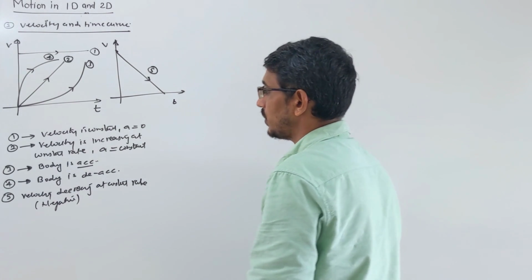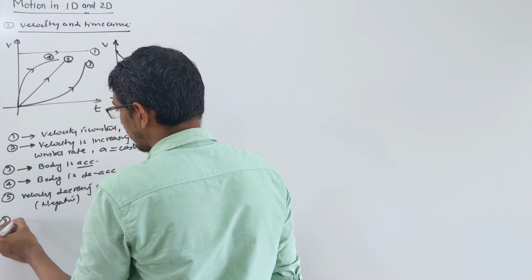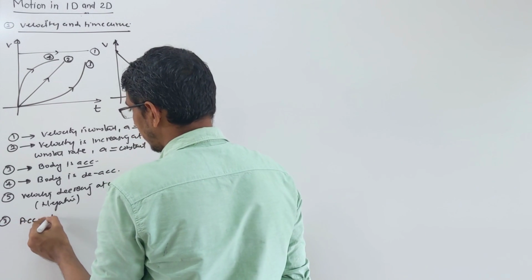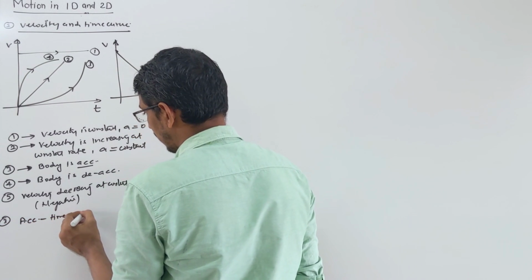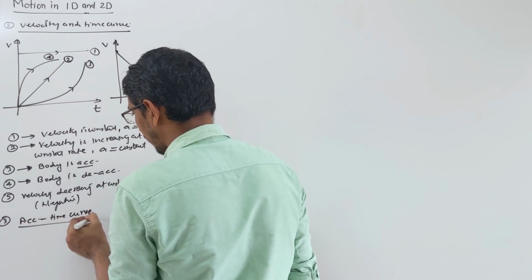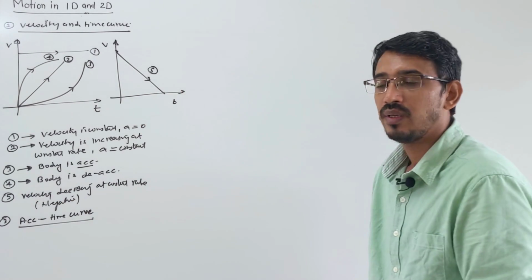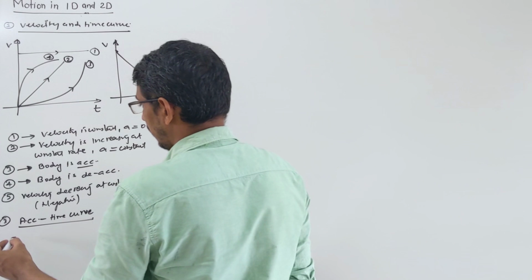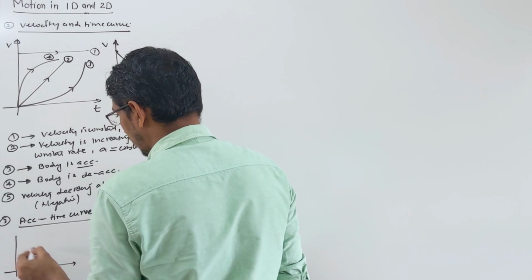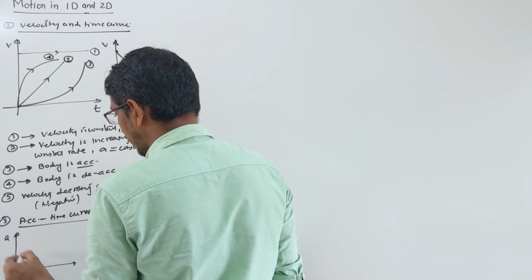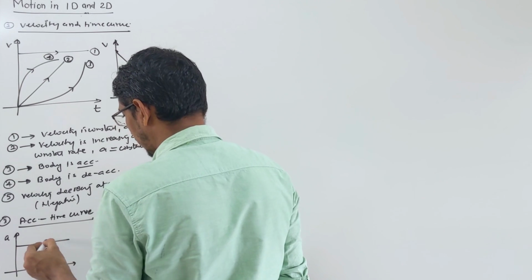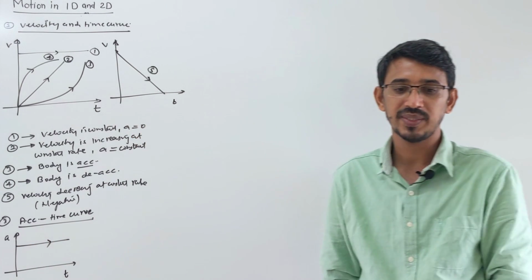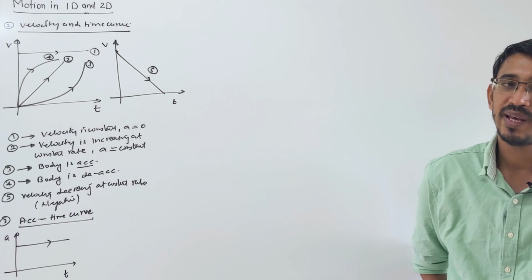Okay, suppose you want to draw acceleration curves, acceleration versus time curve, then how will they look? Look here, suppose you have this type of curve. It's a curve between what? Acceleration versus time, and a straight line. Most of the time this will happen, acceleration will be like that.